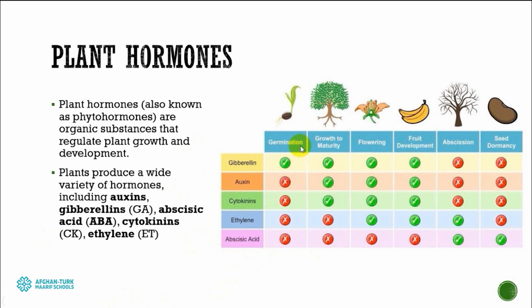So basically these hormones are promoting or inhibiting the germination, growth, maturity, flowering, fruit development, abscission, and seed dormancy in plants, and they can work differently with different functions. For example, basically gibberellin, auxin, and cytokinin can help with growth, flowering, and fruit development, and ethylene and abscisic acid can work on abscission and seed dormancy.